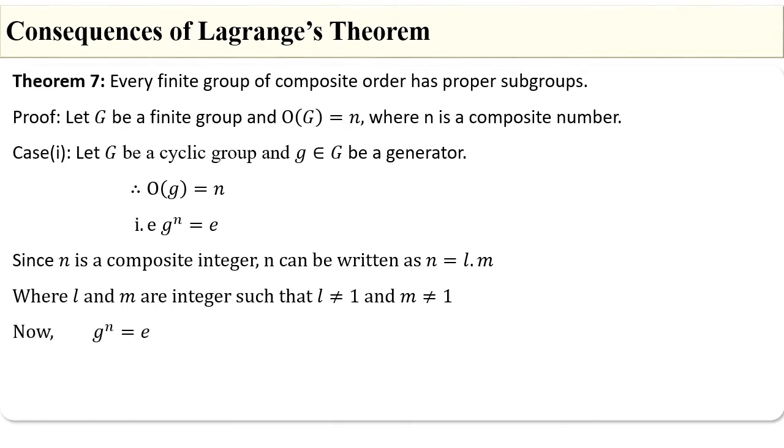Now consider g power n is equal to e. Since n is equal to lm, this equation becomes g power lm is equal to e. By using the law of indices, g power lm can be written as (g power l) whole power m, which is equal to e.